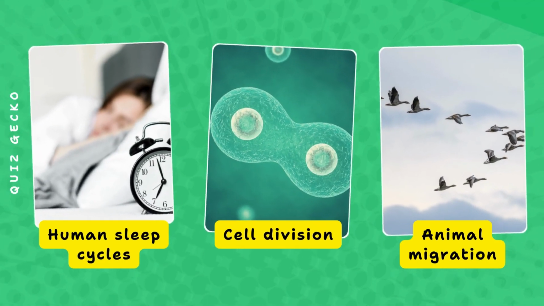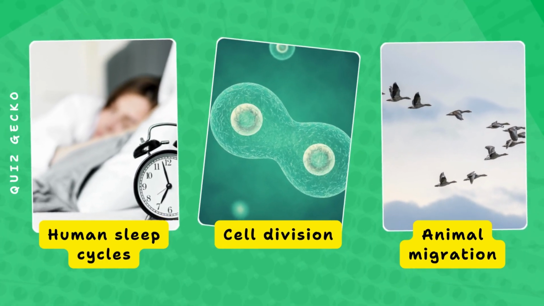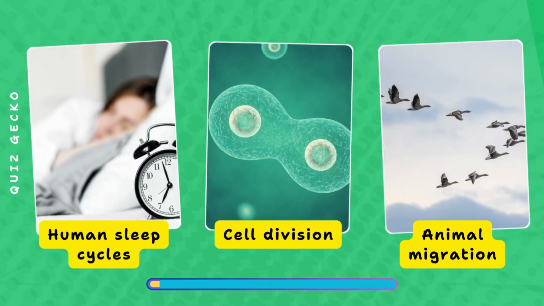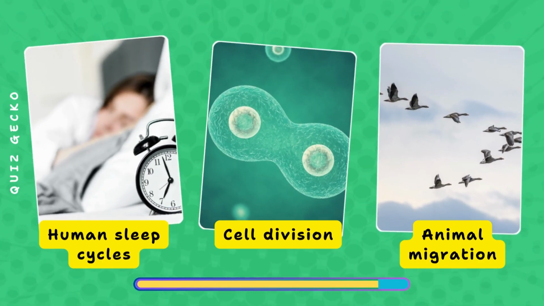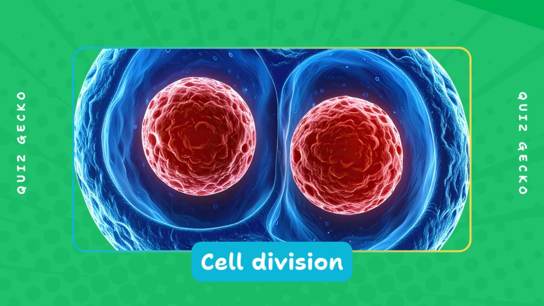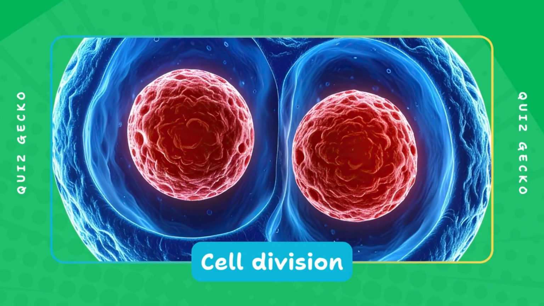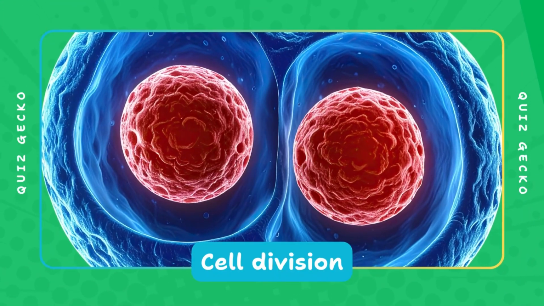Which biological process can approximate Fibonacci population growth? Human sleep cycles, cell division under ideal conditions, animal migration? Under perfect conditions, cell populations double regularly, resembling the rapid growth seen in Fibonacci sequences.